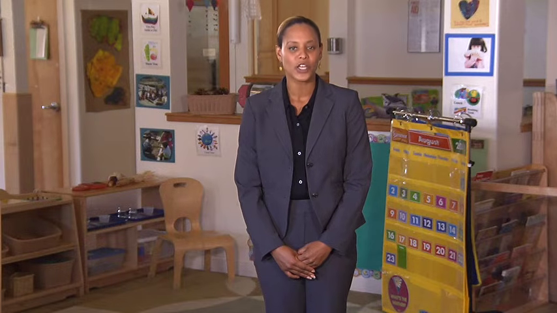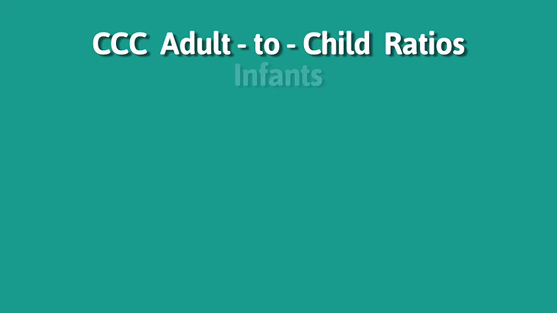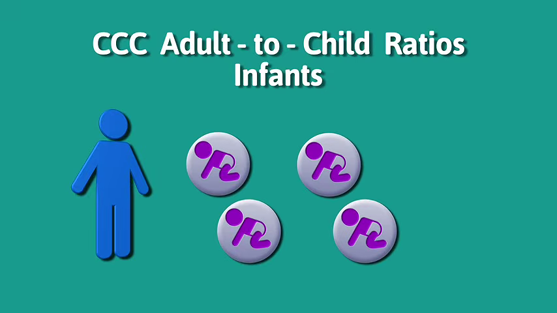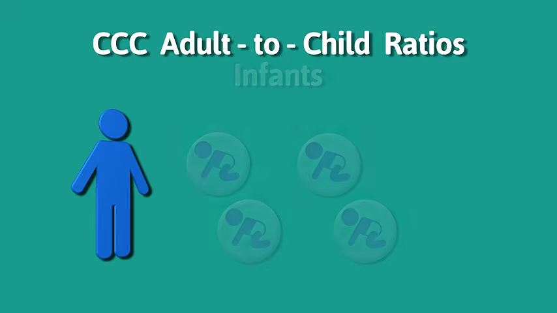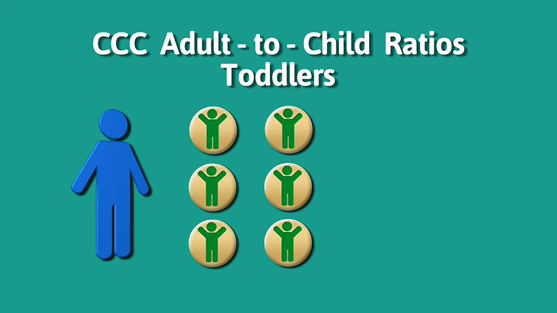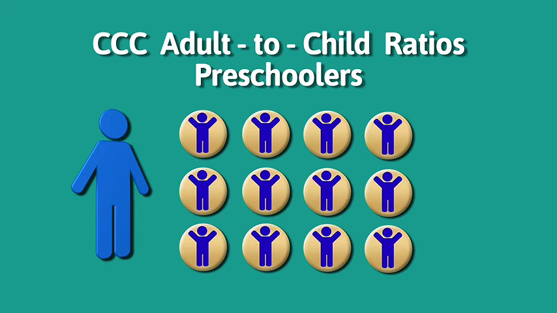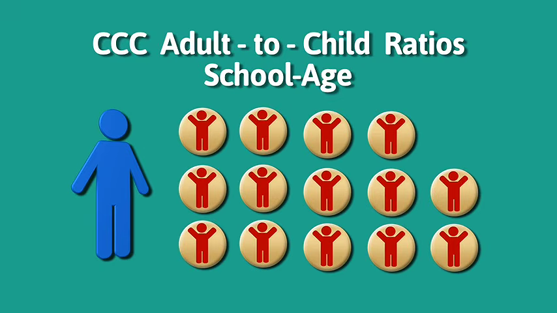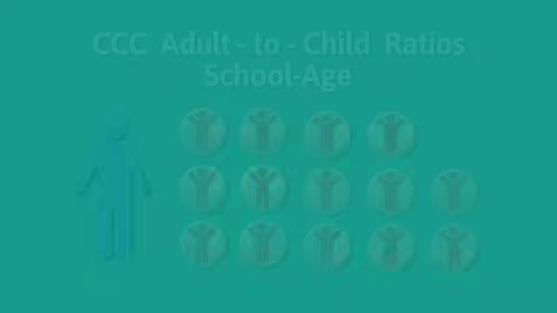Minimum teacher-to-child ratios are dependent upon the ages of children in care. For infants, the minimum ratio is 1 to 4. For toddlers, 18 months or older, the minimum ratio is 1 to 6. For preschoolers, the minimum ratio is 1 to 12. And for school-age children, the minimum ratio is 1 to 14.